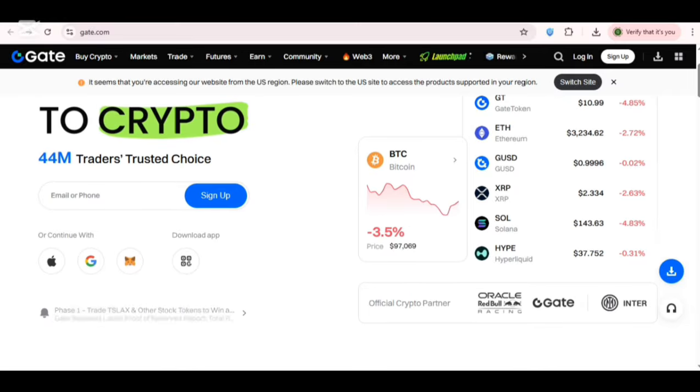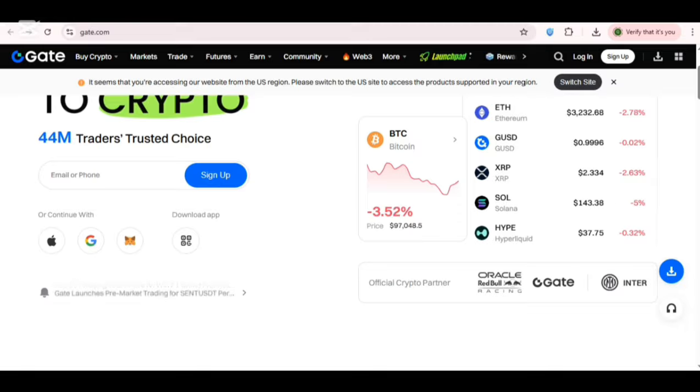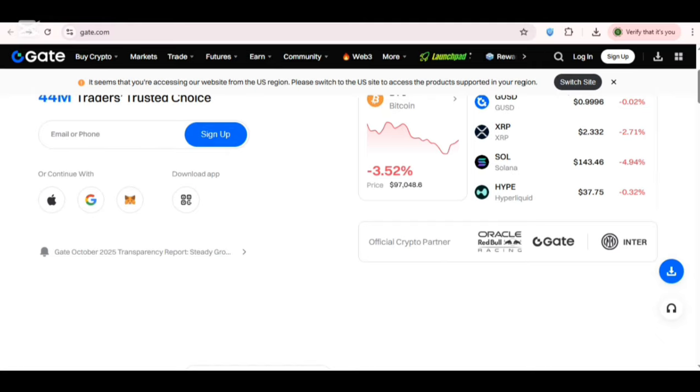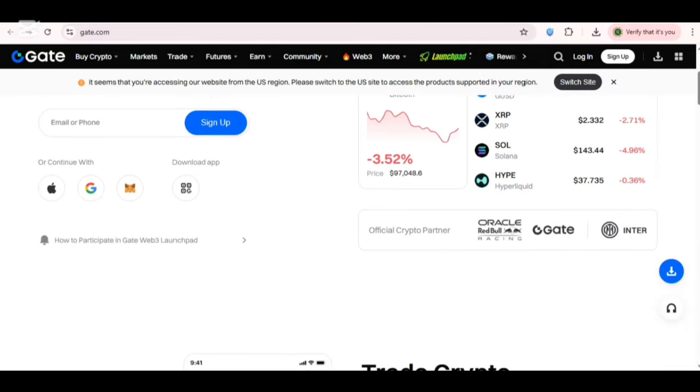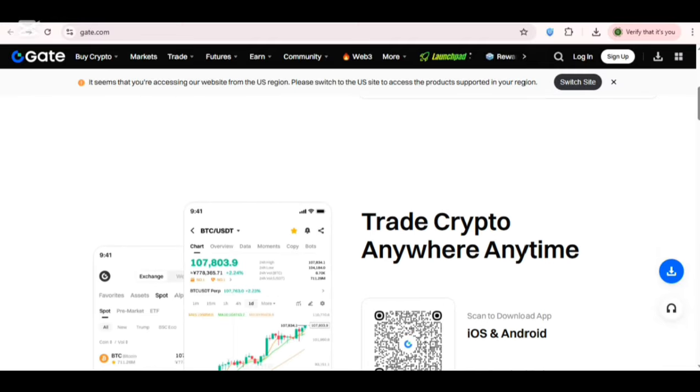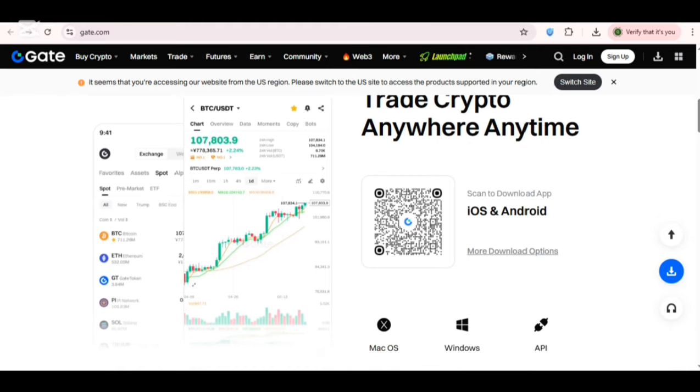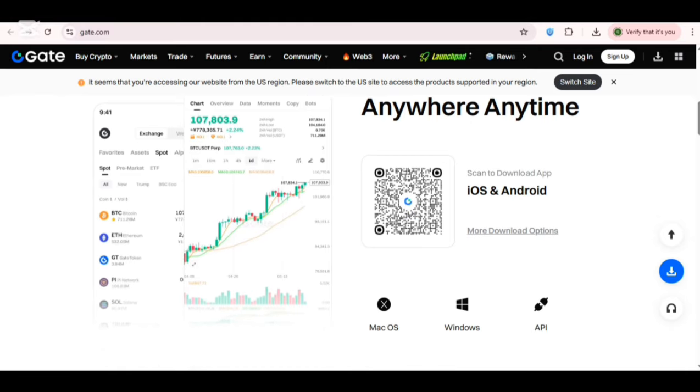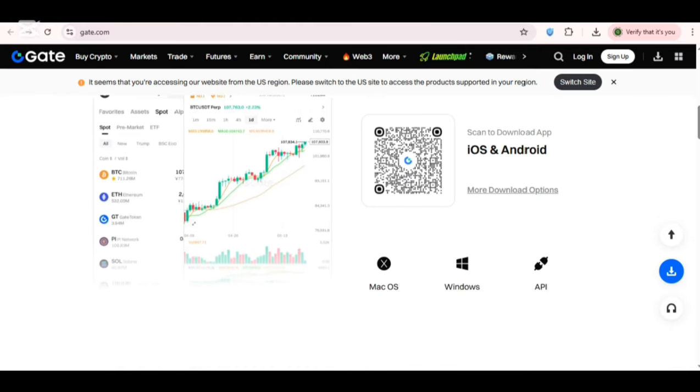So guys, you can continue with your Android and iPhone. You can also download the app, or you can sign up using your email and phone. I will discuss further in my video how you can sign up, and if you have an account, how you can log into Gate.io. So guys, trade crypto anywhere, anytime. You can scan to download the app, and you can manage your options.